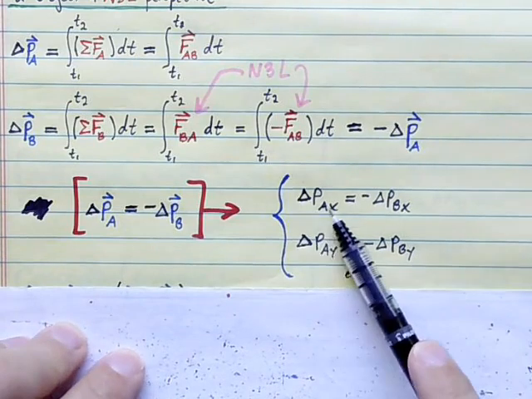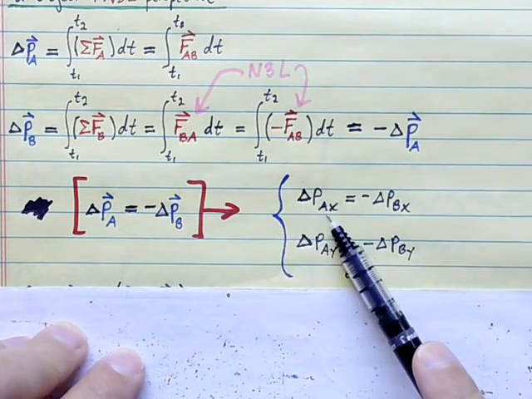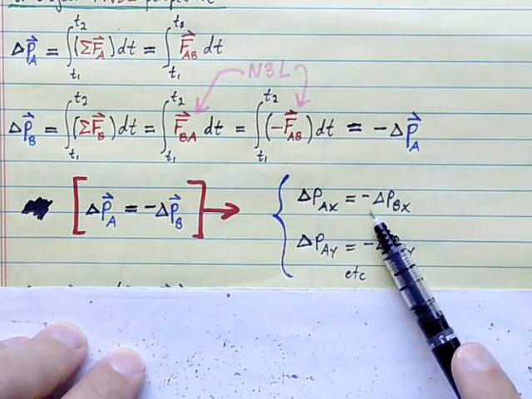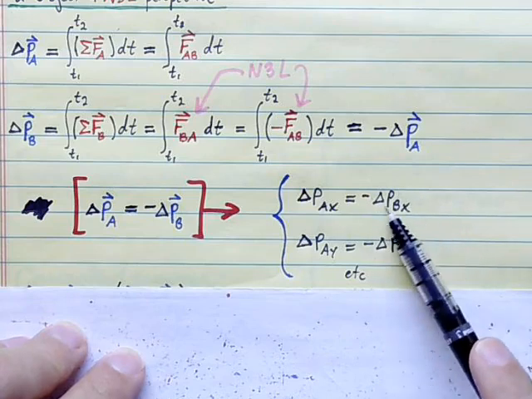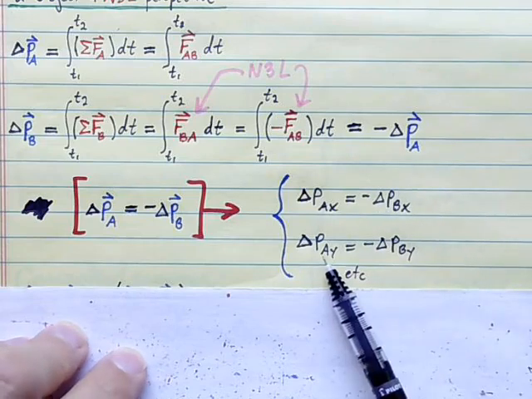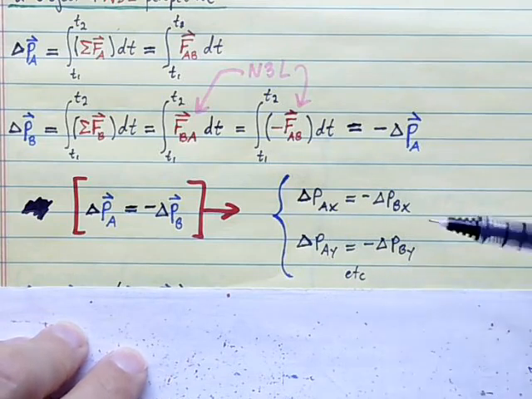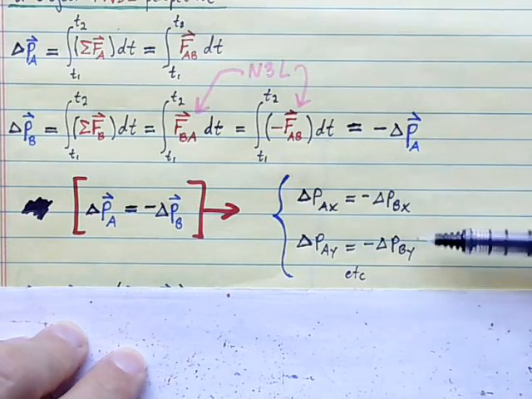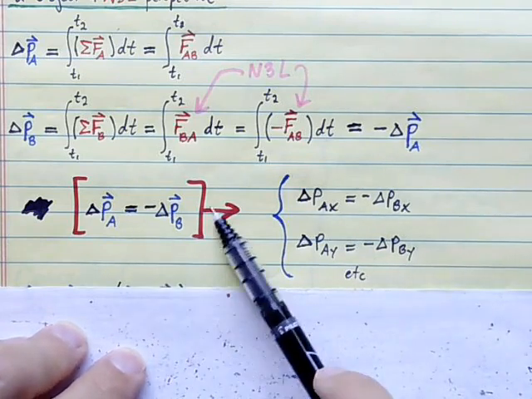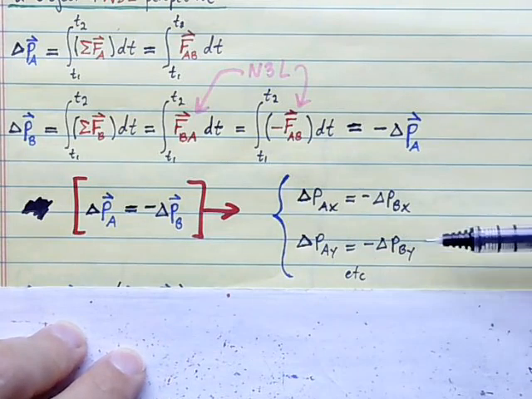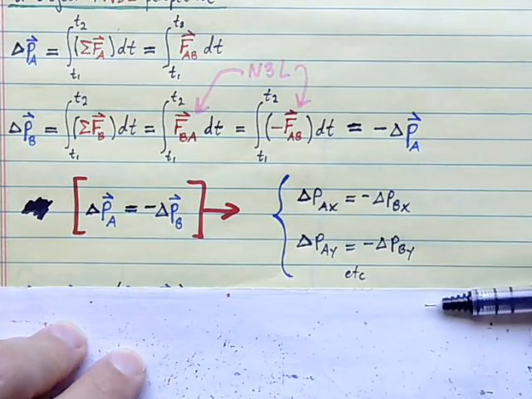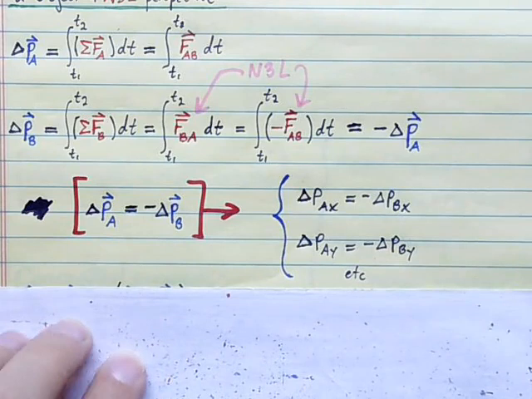Whatever change in x momentum A experiences, B experiences an equal and opposite change in x momentum. And likewise, whatever y momentum A gains or loses, B also gains or loses that amount of y momentum, separately conserved in the x and y direction. So really, this conservation law is three separate conservation laws, one each for the x, y, and z directions.